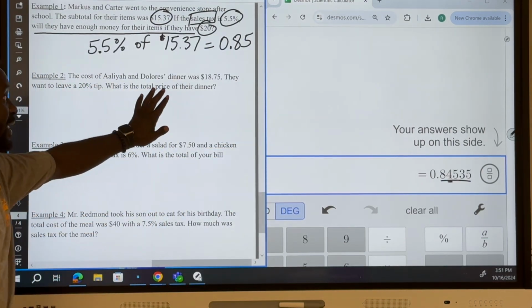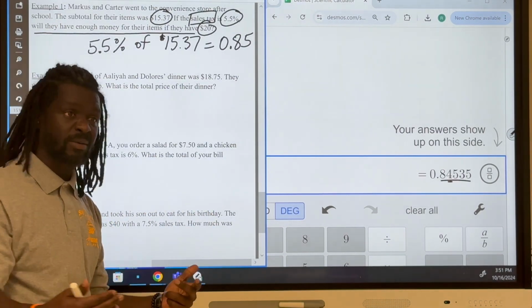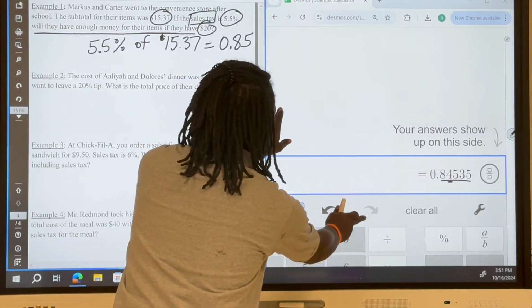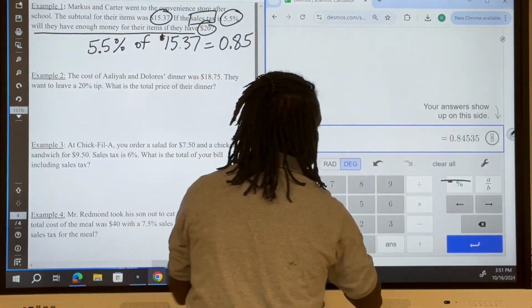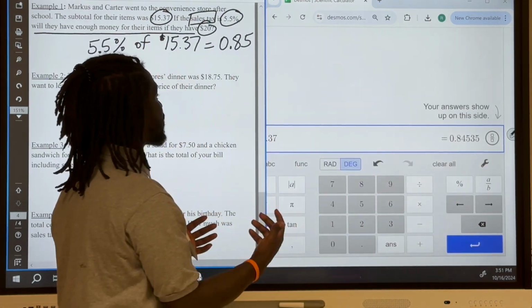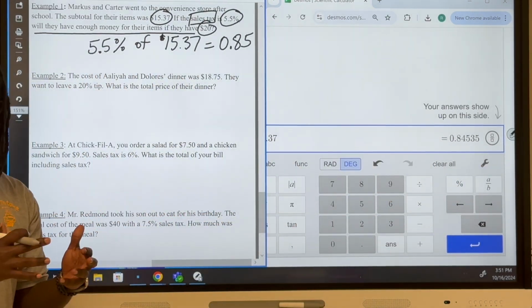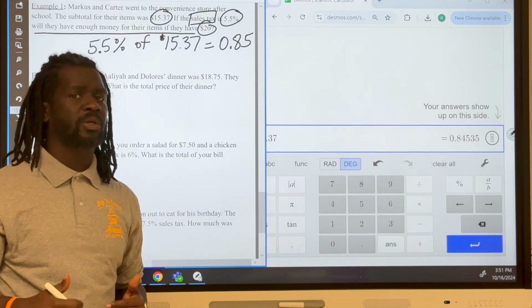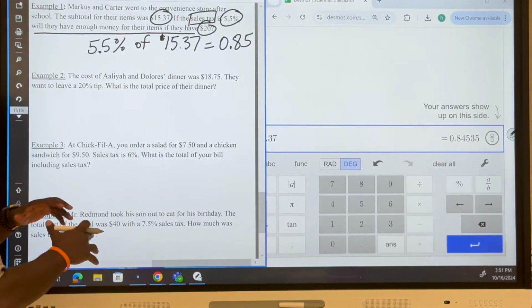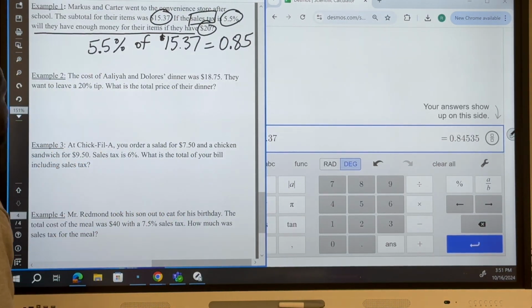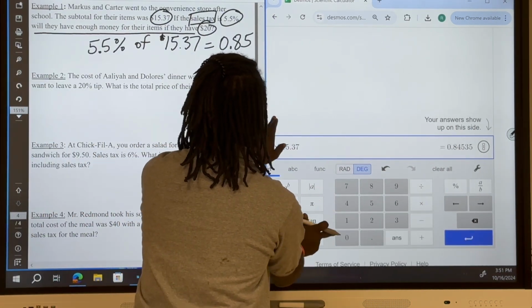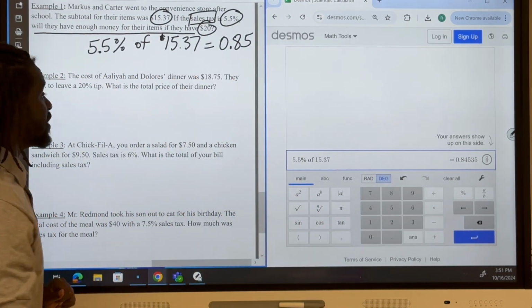You don't have to round it here; you can round it at the end. It doesn't matter if you round it here or at the end. You're going to get close enough to the answer, and you will be able to pick the correct answer if you had answer choices. All right, so we found that is 85 cents.